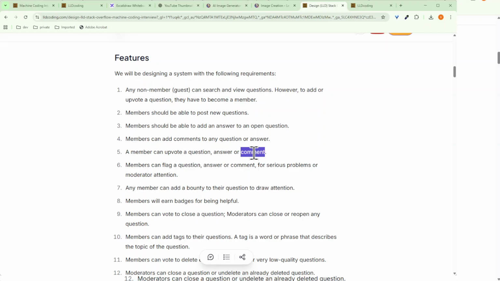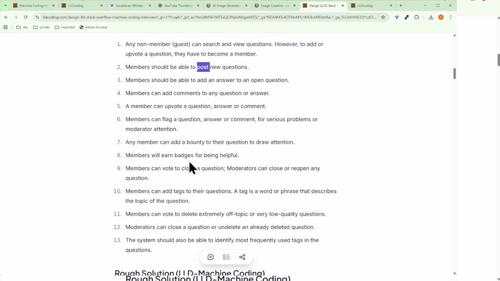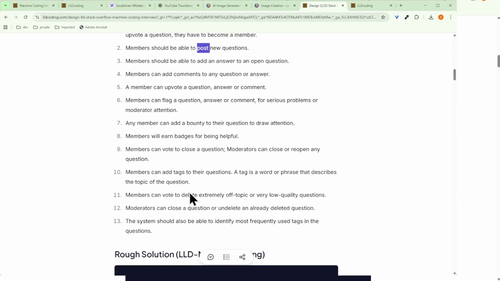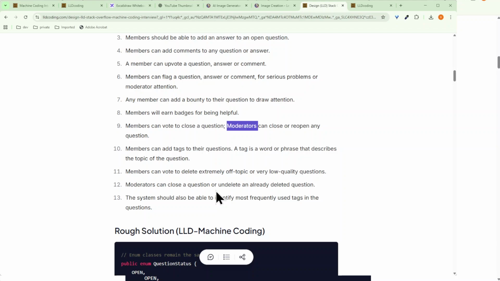Comment is also one of the entities which can be created. Post is again one of the entities, or the POJO classes, which can be created. Badge, again, as I already mentioned. Moderator, by the way, can be another kind of user class, extending the abstract classes. These are the basic entities which we can currently see here.